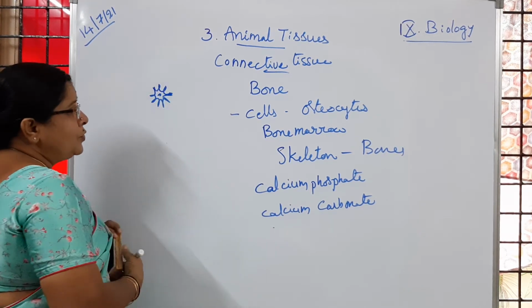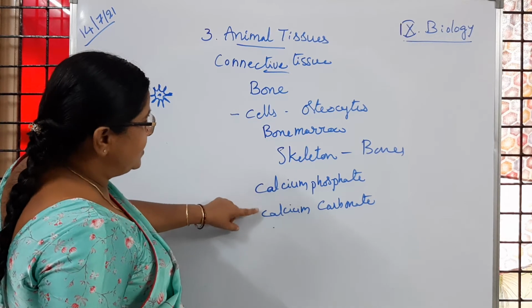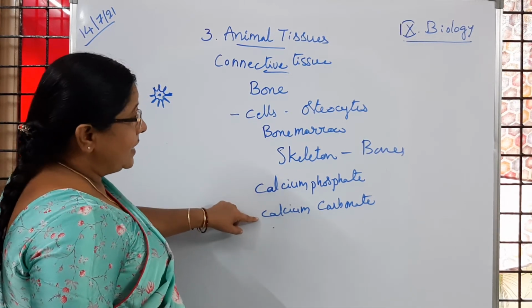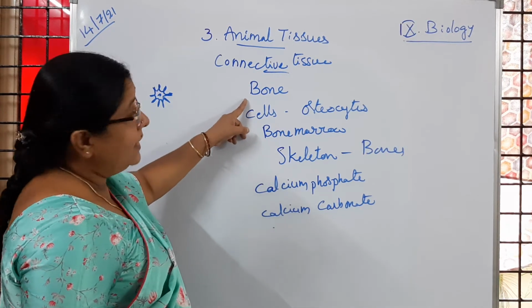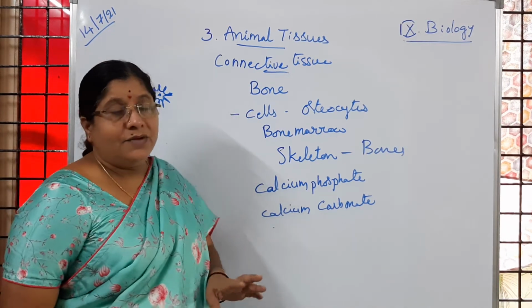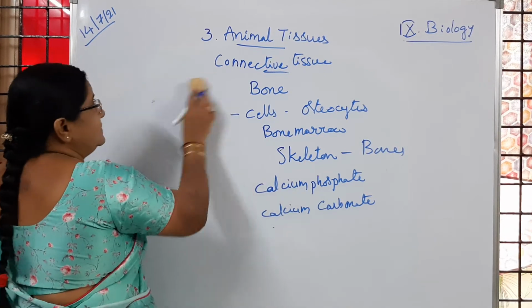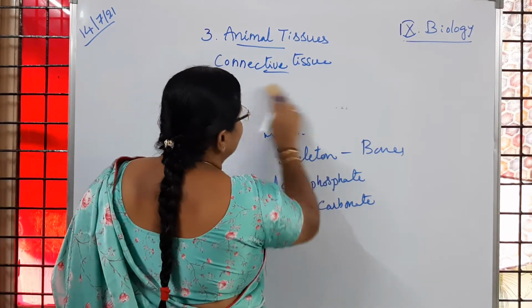These are grouped with these chemicals, calcium, calcium phosphate and calcium carbonate, where they are formed in the bone marrow of bones, and it gives a framework to our body. Is it clear to you? So that is about bone.